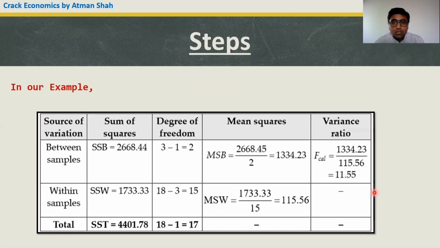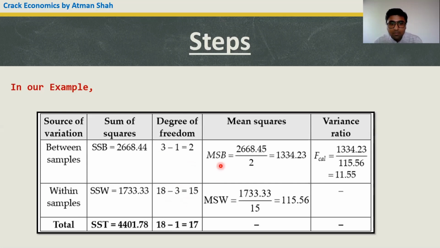So in our example, the SSB is 2668.44. We have calculated all the values, so just substitute the values into the ANOVA table. SSW is 1733.33. Degrees of freedom is C minus 1 here. So we have 3 independent groups, that is why it is 3 minus 1, which is equal to 2. We have total number of observations, that is 18, minus 3, that is C, which is equal to 15.